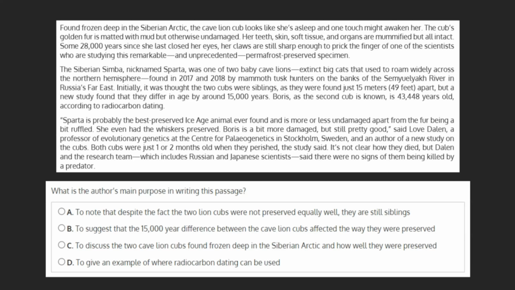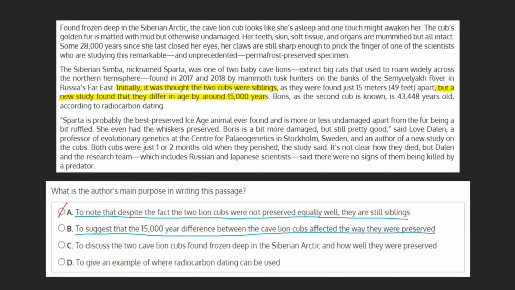Even before delving into our choices, we can see that some of them can be eliminated. For example, to note that despite the fact the two lion cubs were not preserved equally well, they are still siblings. Aside from not being our main idea, the text explicitly tells us that initially it was thought the two cubs were siblings, but a new study found that they differ in age by around 15,000 years. This can be marked as incorrect.